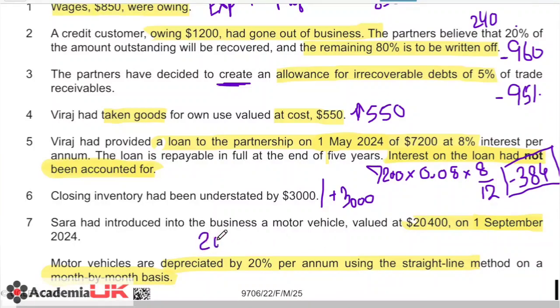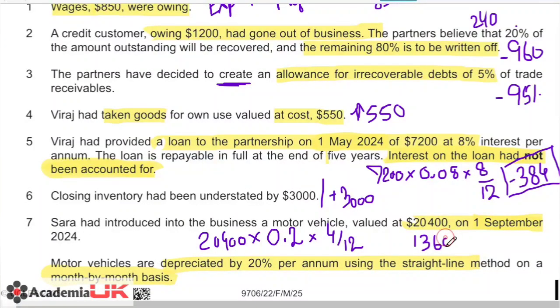So we take 20,400 and we will first multiply it by 20%. So taking 20% of that, multiplying by 0.2, and then further multiplying that by 4/12, because we're not taking it for the whole year, we're only taking it for the 4 months out of those 12 months in a year. So this will give us a value of, let me just calculate, 1360.